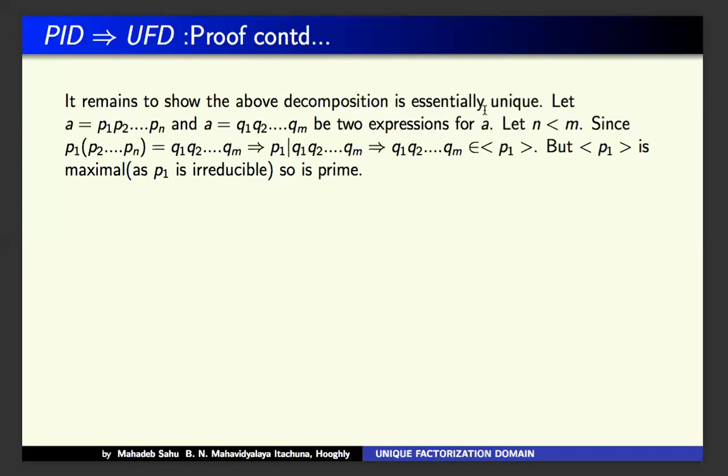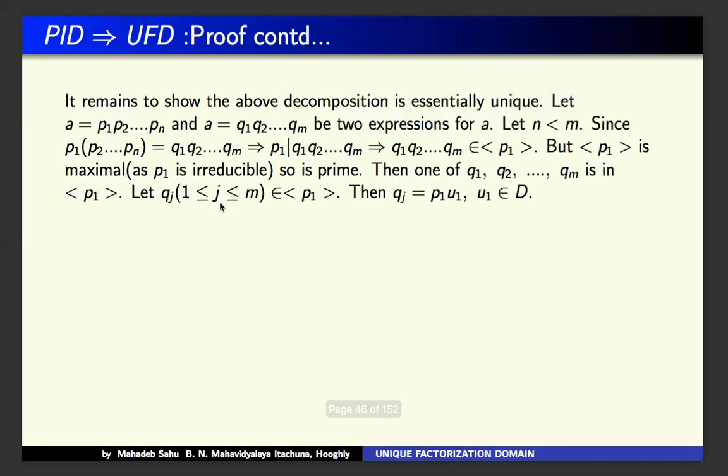Q1, Q2 up to Qm, the product, belongs to this principal ideal, and this principal ideal is a prime ideal. So by the definition of a prime ideal, one of Q1 up to Qm is in this ideal, because the ideal generated by P1 is a prime ideal.